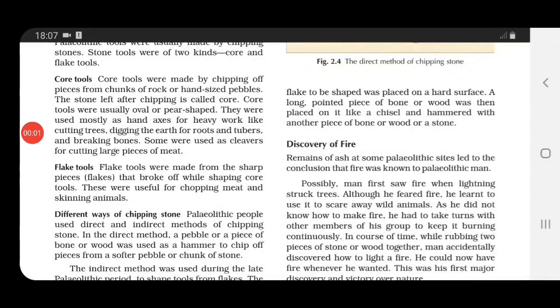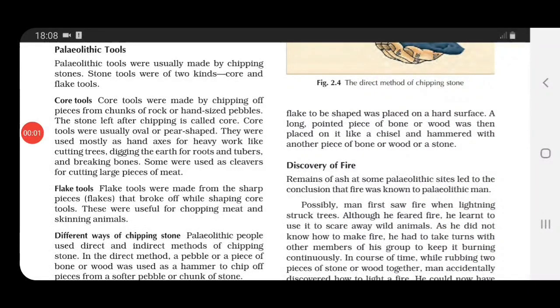Now next, what they are telling children in core tools is where these core tools were used. These core tools were used as hand axes for heavy work, like cutting of trees, digging the earth for roots and tubers, breaking bones. Even these core tools were used for cutting large pieces of meat.